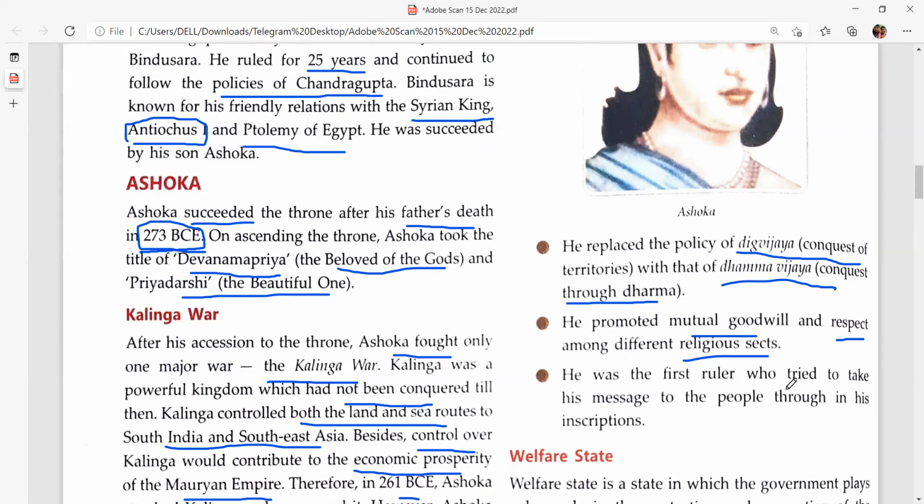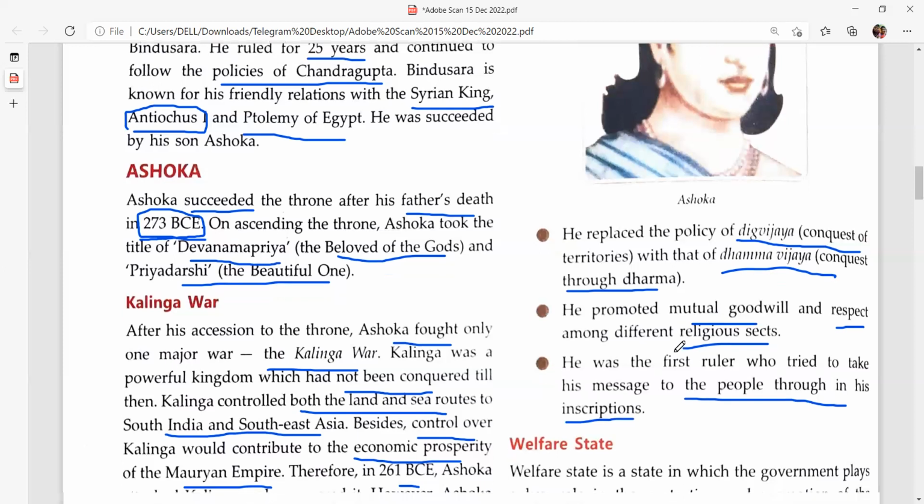He was the first ruler who tried to take his message to the people through his inscriptions. Through his rock inscriptions, Ashoka tried to tell the world about the importance of Dhamma, that is Dharma, in your life. Apart from conquering territories or having power, he tried to preach the importance of Dharma, peace, and principles in life.